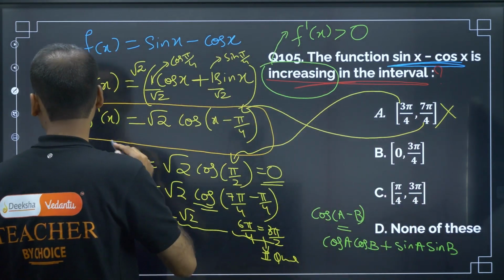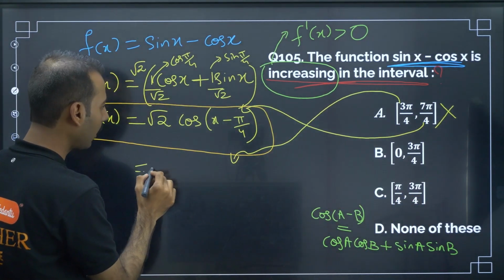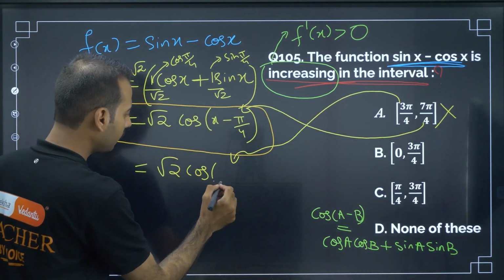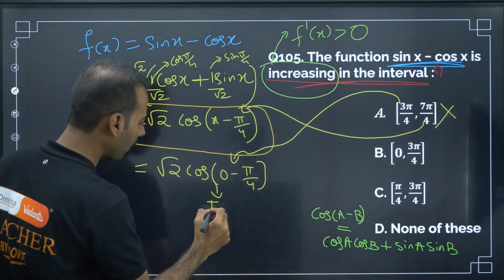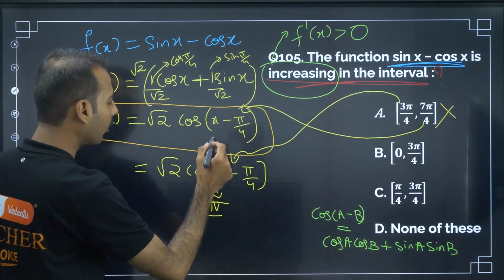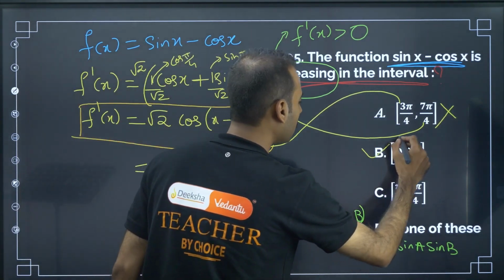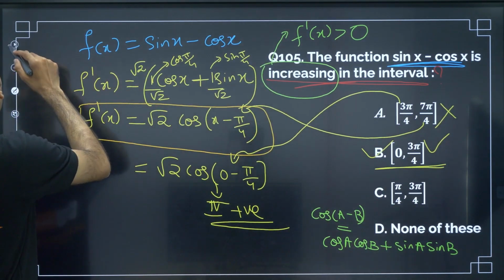Moving on to the next, the second option. Root 2, let me keep root 2, cos, if I place 0, pi by 4, this is in the fourth quadrant. In the fourth quadrant, cos is positive. Next, if I place 3 pi by 4, there also it is positive. So overall it is positive. So B is the answer. Just analyze, you will find the answer. B is the answer. Moving on to the next question.